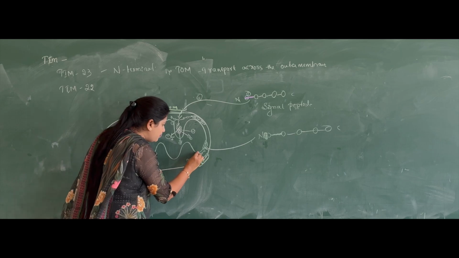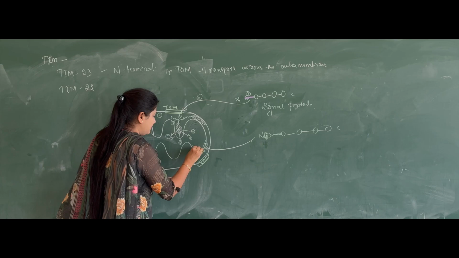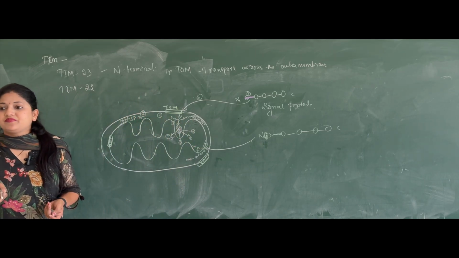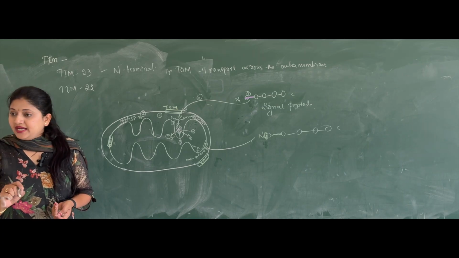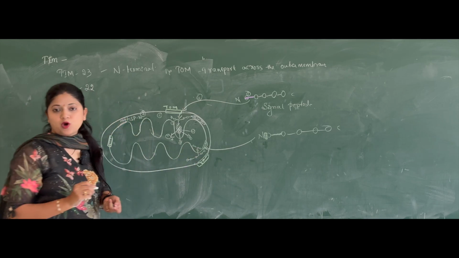From here it enters the matrix of the mitochondria. Compulsorily, TIM23 will send the protein into the matrix of the mitochondria.